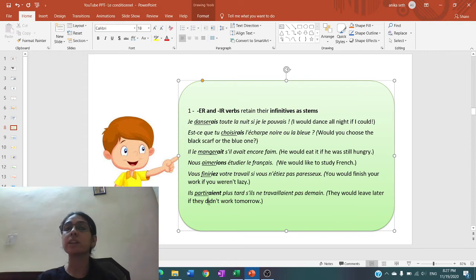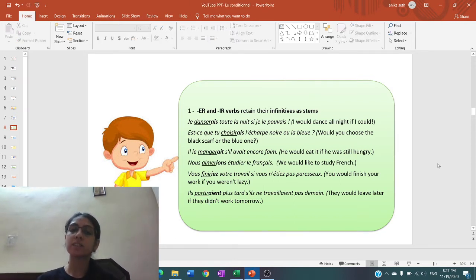It is just a hypothetical situation that they would leave late if they didn't work tomorrow. So, in all these sentences, the thing that we need to note is first of all the conjugation, secondly, the context in which we are using, so that we are able to know in which kinds of sentences the conditional tense exactly is used.